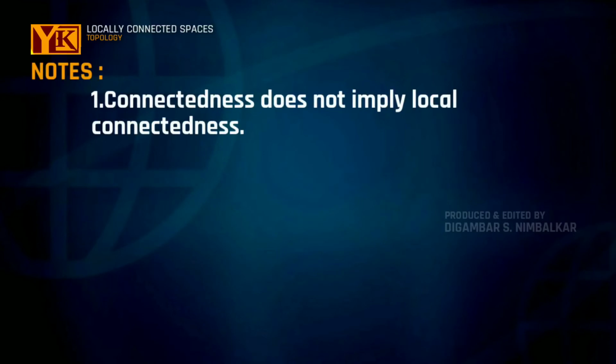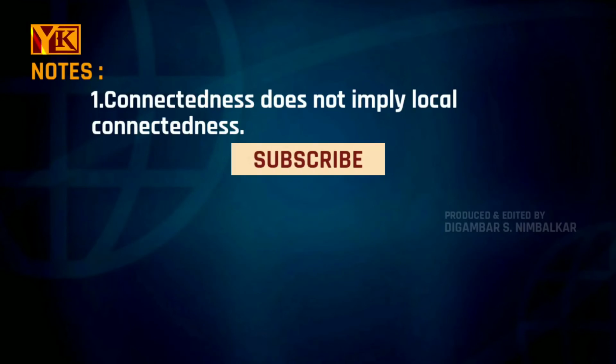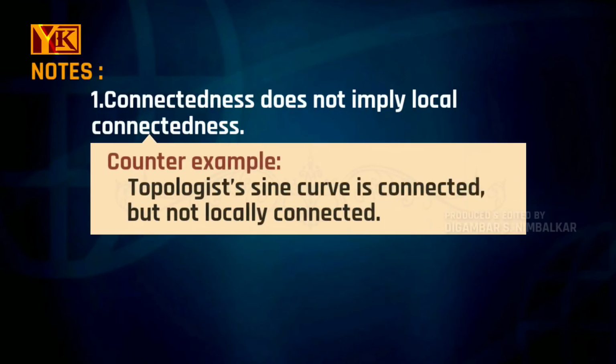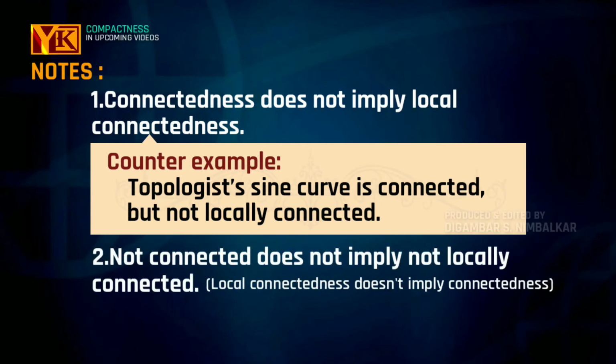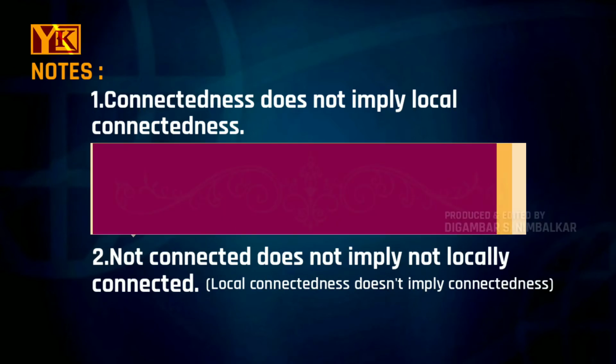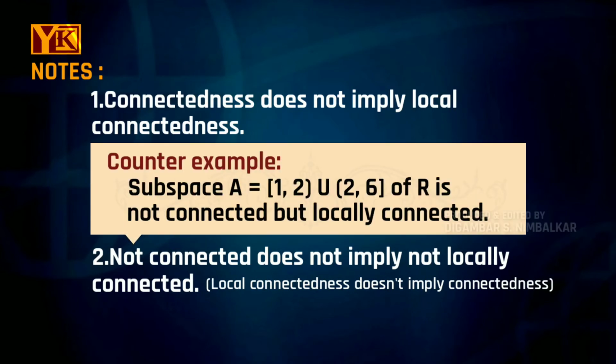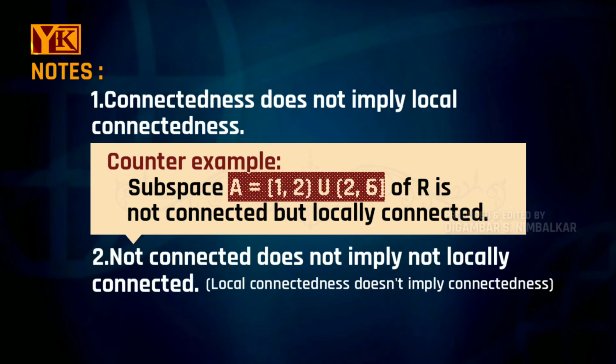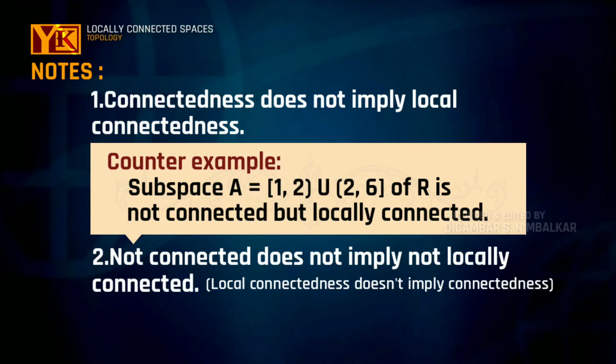Note here that connectedness does not necessarily imply local connectedness. The counterexample for this is the topologist's sine curve. This is a connected space, but it is not locally connected. Similarly, negation of connectedness also does not imply local connectedness, and the counterexample for this is the space we have seen in the first example, A equal to the interval [1,2) union the interval (2,6], which is not connected, but still it is locally connected.